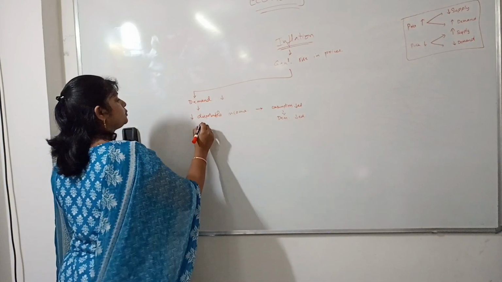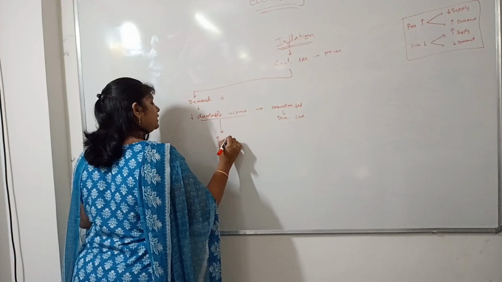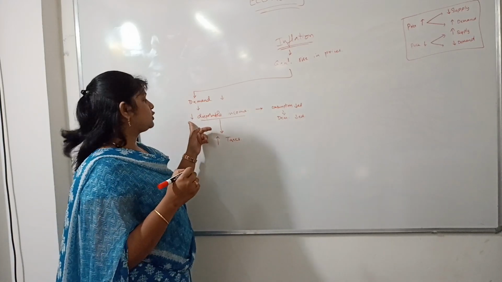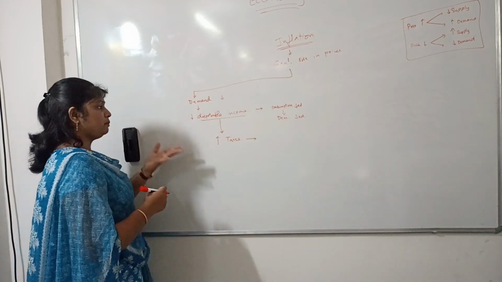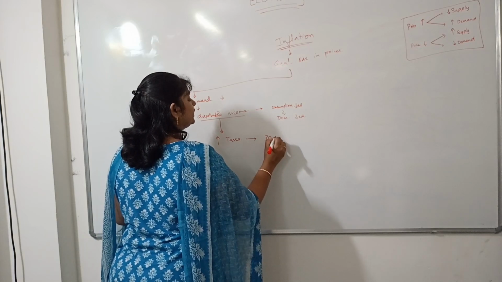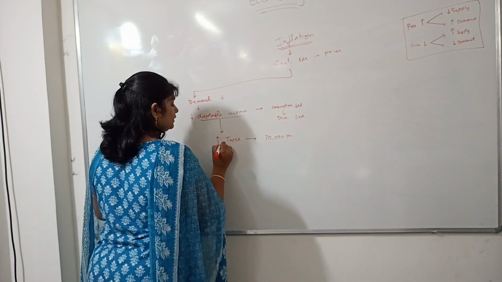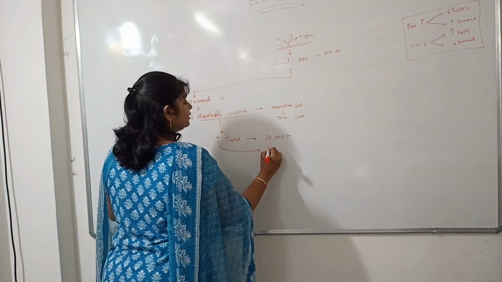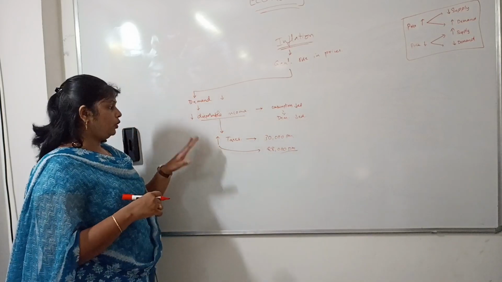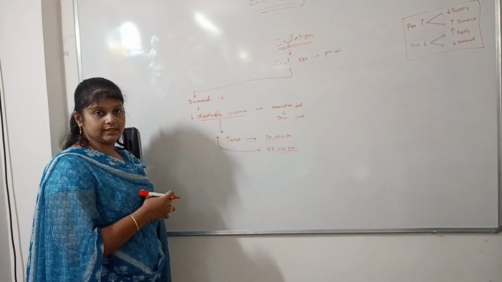So how to change the disposable income? The government can change the disposable income by increasing taxes. If I increase the tax, then the disposable income decreases. For example, after paying taxes, a salaried employee was getting 30,000 per month. If I increase the taxes, after the increase he might be getting 28,000 rupees per month. So the disposable income in his hands would be reduced if I increase the taxes.